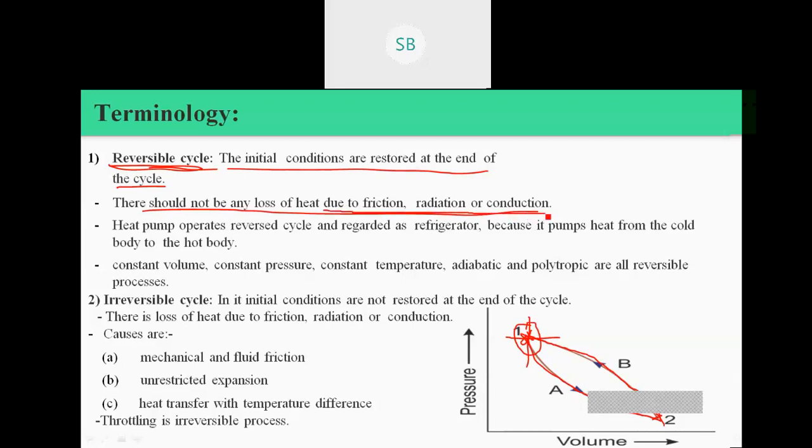Whenever a system has any friction, we cannot get back that energy.